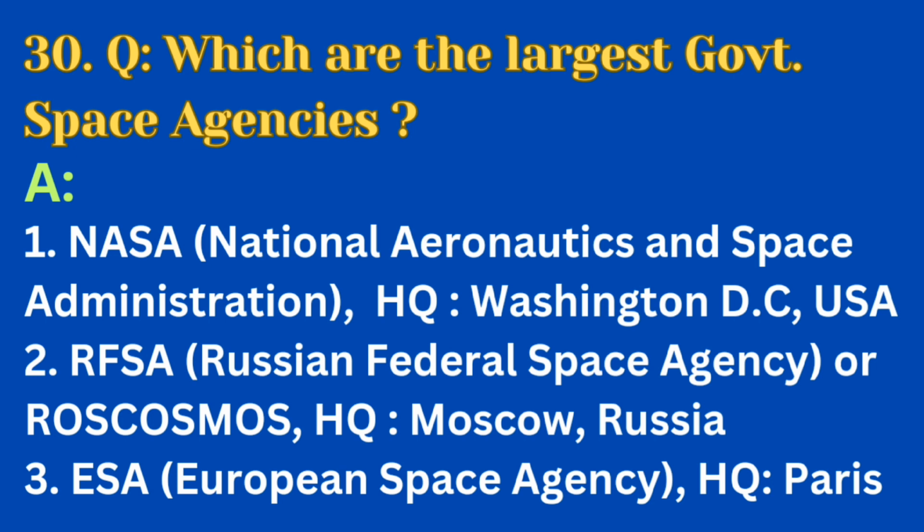Number 2, RFSA, Russian Federal Space Agency or the Roscosmos. Its headquarters is in Moscow, Russia. Moscow is the capital of Russia. And the third, ESA, European Space Agency, and its headquarters is in Paris, France.